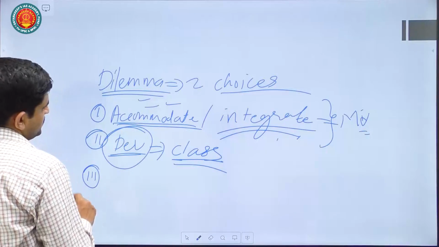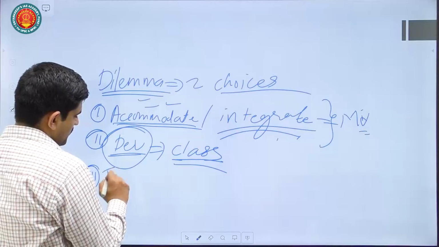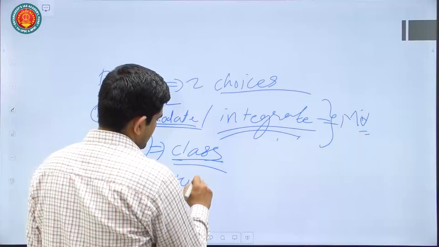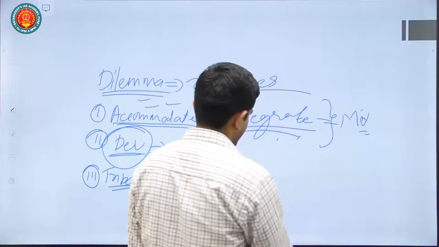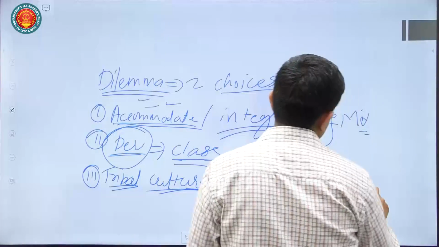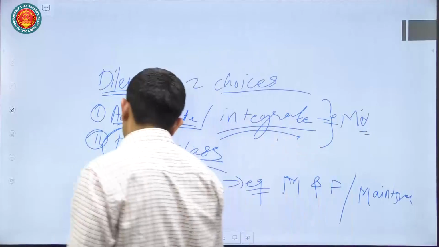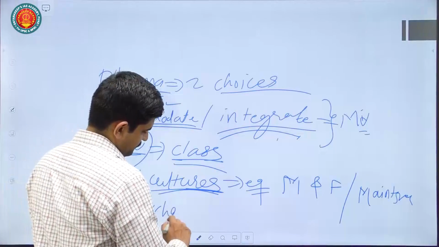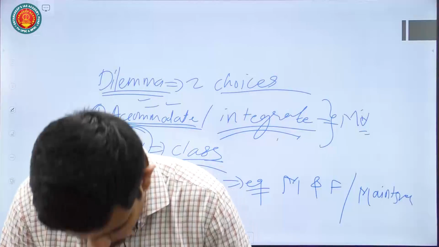Then with respect to other things, there is a dilemma that tribal cultures many times believe in equality of male and female. But if mainstream values go there, then they also become patriarchal, which is a very sad reality. So these are the dilemmas that you can talk about.